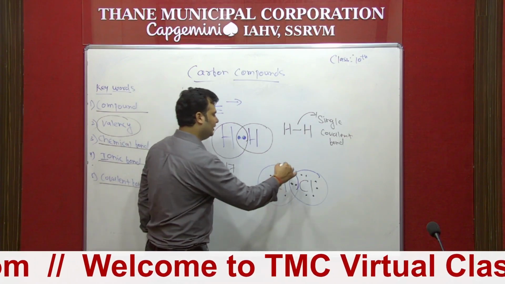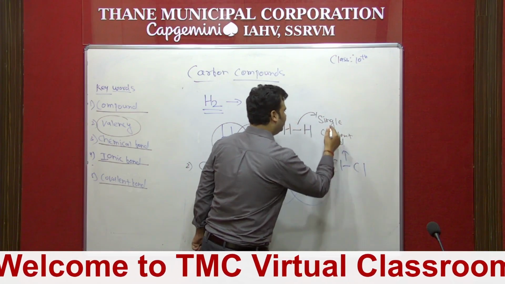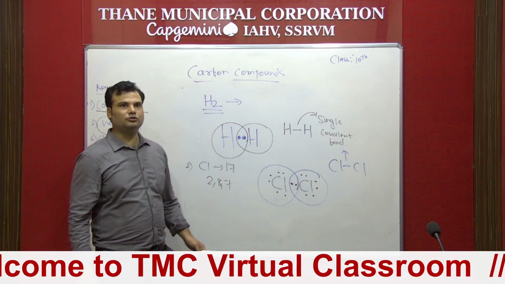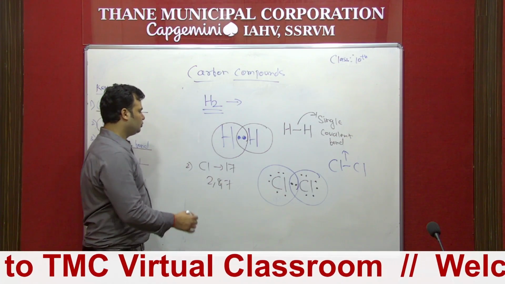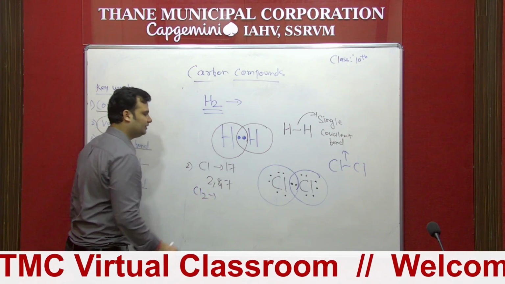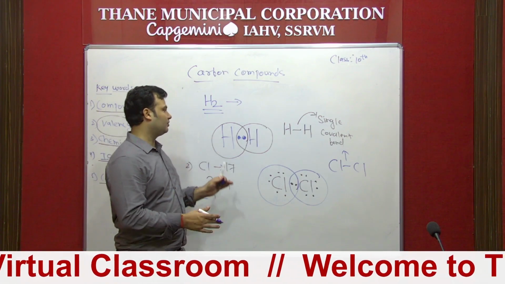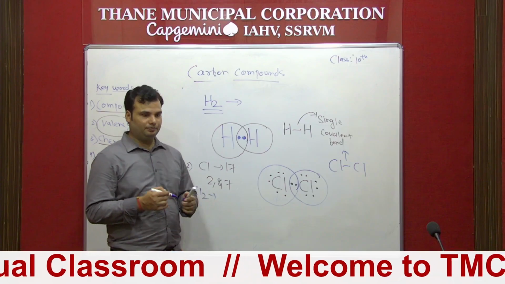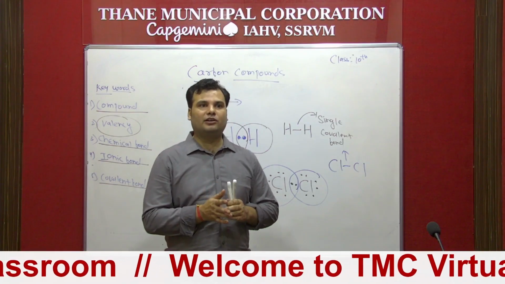Another example of single covalent bonds. So that is Cl and Cl. That is single covalent bond. So some examples of single covalent bond are H2 and Cl2. So whenever anyone asks why chlorine is diatomic, why hydrogen is diatomic, because they always share the electron, that is H2 and Cl2. Take another example where the sharing of electron is 2.